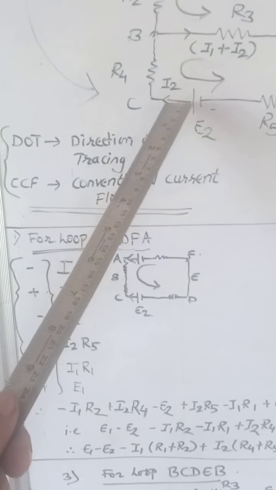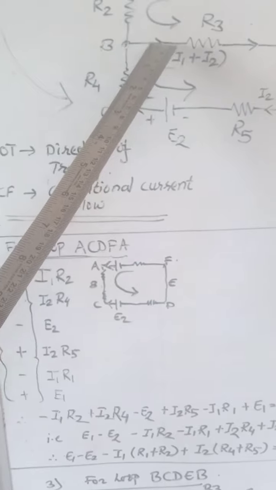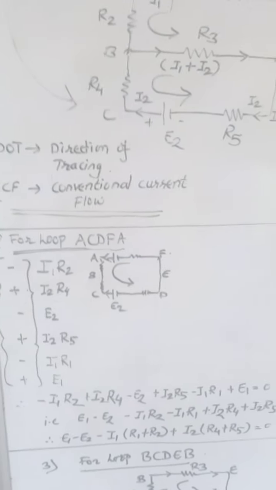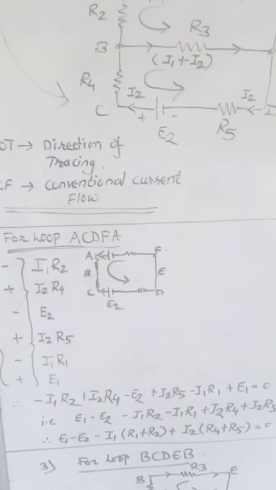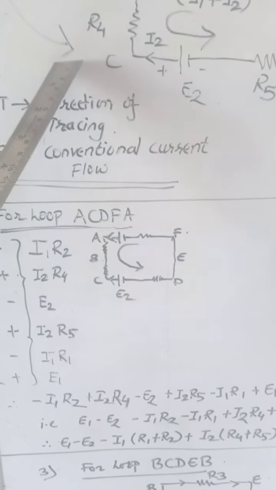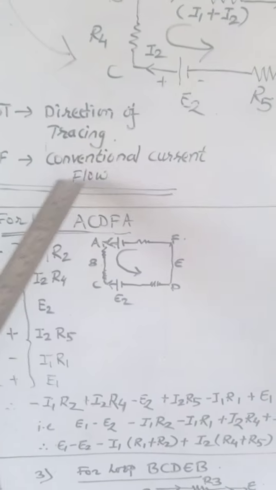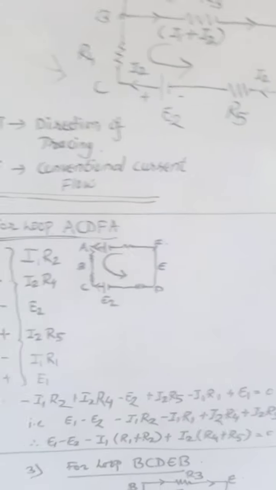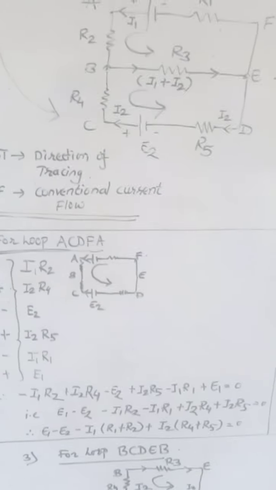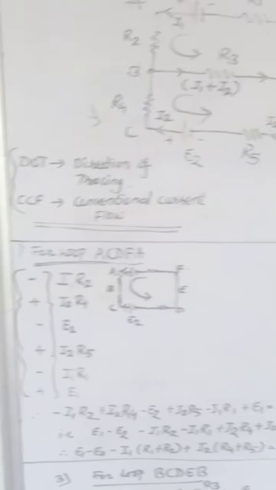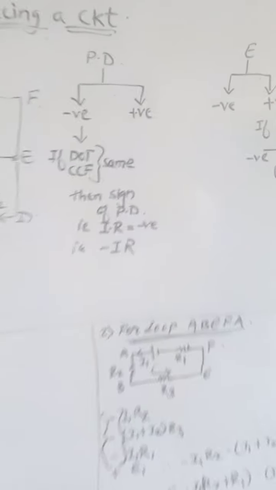In the circuit the arrows shown are called the conventional current flow. So we have to check these two directions, the direction of tracing and the direction of conventional current flow, whether they are in the same direction or in the opposite direction, and depending upon this, we are going to give the signs.